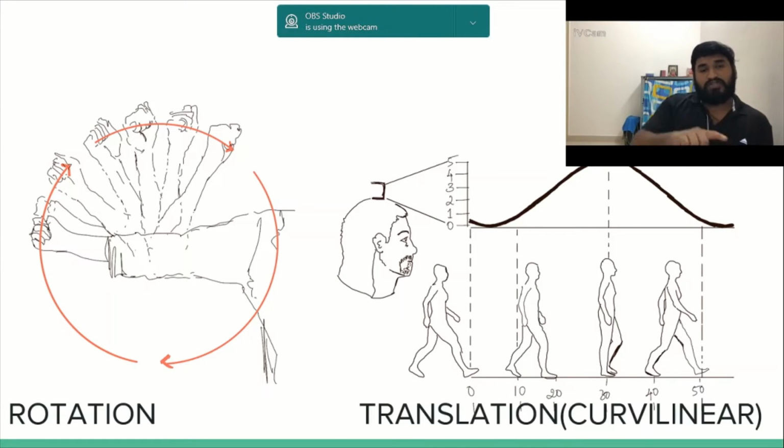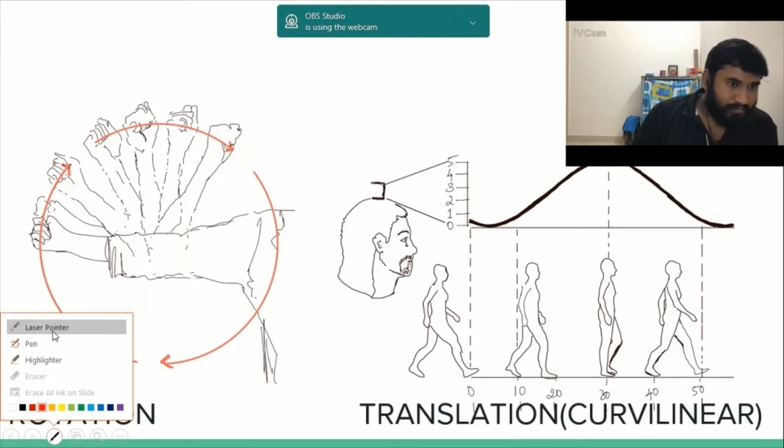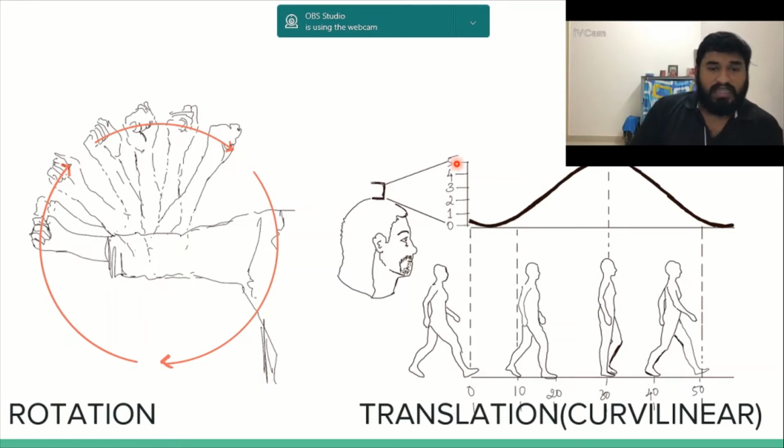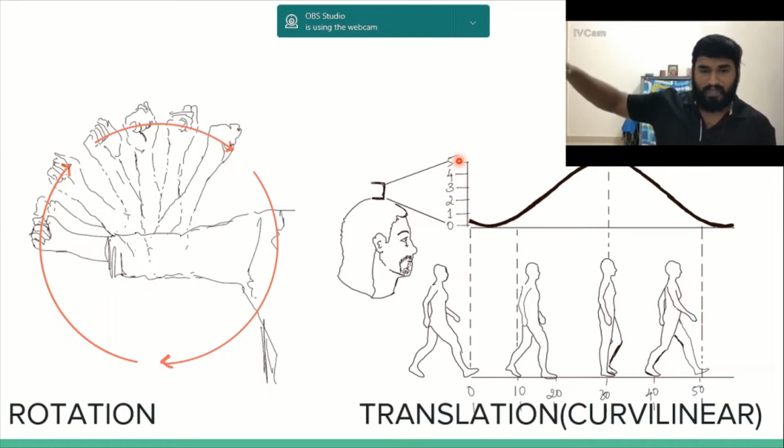And if you see the other slide, let me open my pointer. These numbers denote centimeters. So this is about 5 centimeters. They say there is about 5 centimeter translation of the head when you walk, right?